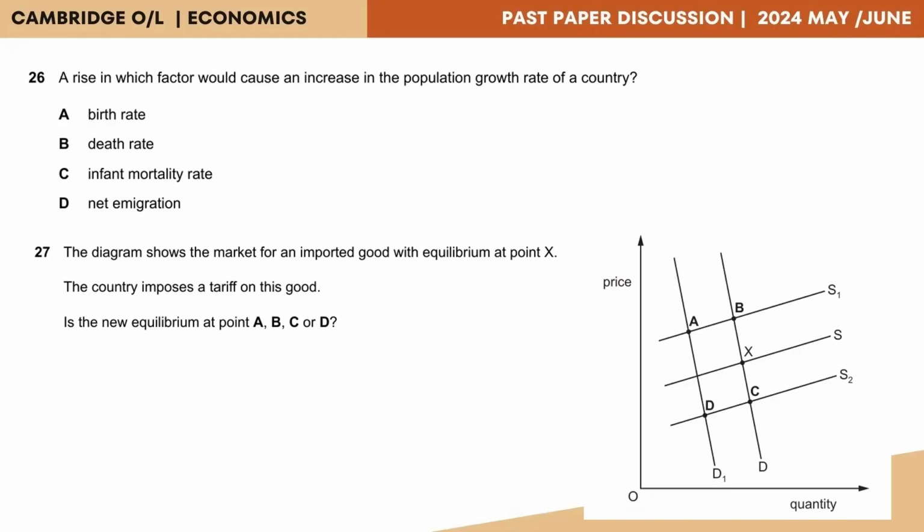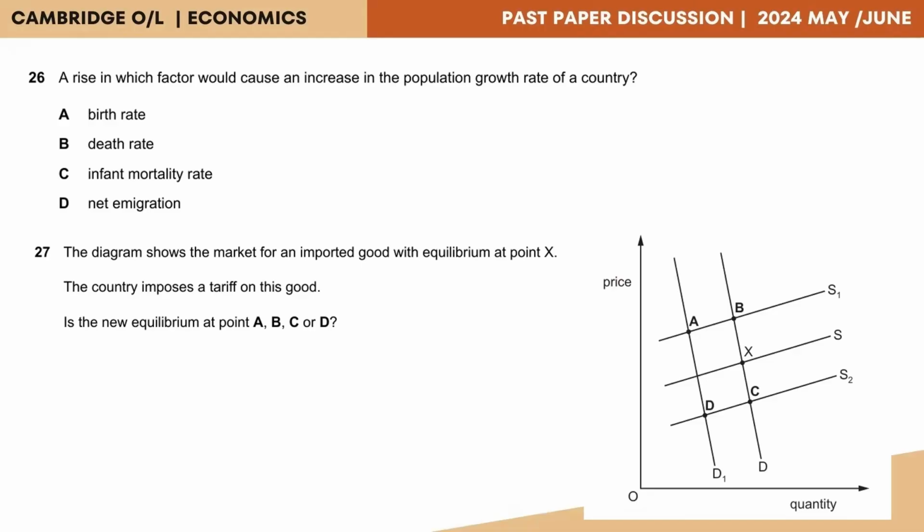And then we have death rate. Death rate is the number of deaths per thousand of the population. So whenever the number of deaths in the population increase, does that increase the population growth rate? C, infant mortality rate is the number of infants dying. So there, if the infant mortality rate increases, does it cause an increase in the population growth rate? Net emigration is the number of individuals leaving the country. And then if that increases, does it increase the population growth rate of a country?